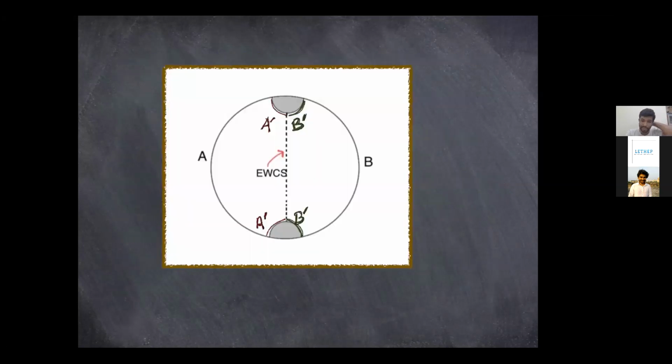So you can probably already see that this picture is quite similar to what we had in the case of the wormhole, only you have to identify or wrap this up with this part, these two bulk geodesics that make your A prime and B prime. You have to wrap this up, but this entanglement wedge cross section remains invariant during that wrapping procedure. So the entanglement wedge cross section would be the throat horizon length in the case of a two-sided BTZ, starting from an empty AdS3 time slice.